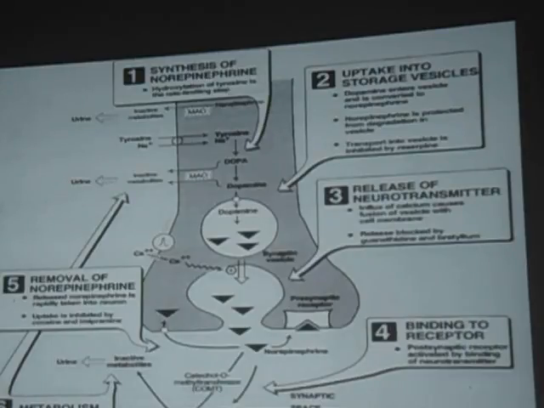Where it is stored, we have the drugs which can act as indirect sympathomimetic drugs, that is ephedrine and tyramine. Mixed kind of drugs, that is amphetamines, can also act on these vesicles. Then we have the release of these neurotransmitters. Once the neurotransmitter is released, we have three sites of action: one is the postganglionic neuron, one is the autoreceptor, and one more is the norepinephrine transporter, back for its metabolism. On all these sites it can act. The autoreceptors can regulate the release of this drug. Then the reuptake will be for metabolism.